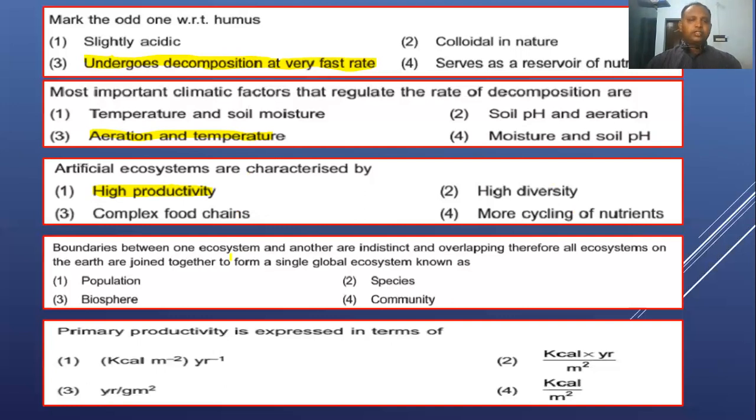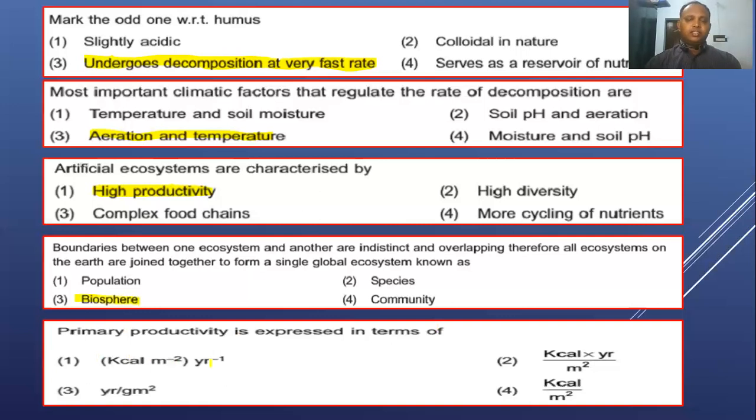Next we can see: the boundary between one ecosystem and another are distinct and overlapping. Therefore, all ecosystems on Earth are joined together to form a single global ecosystem known as the biosphere. The whole biosphere is considered a global ecosystem, right?